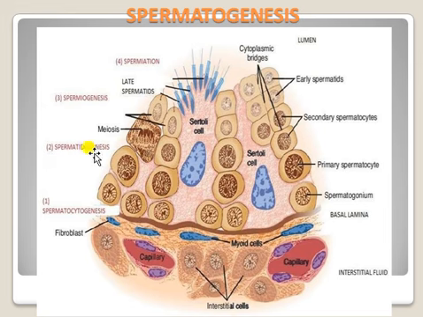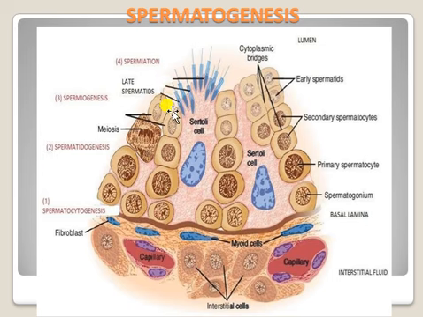From spermatidogenesis, these spermatids again go through the meiosis process to form haploid cells, which are called spermatid cells.